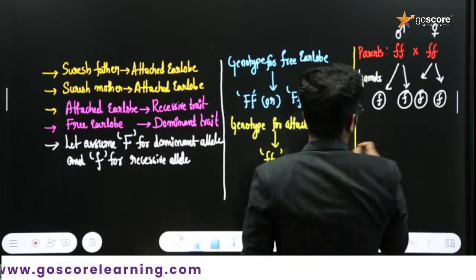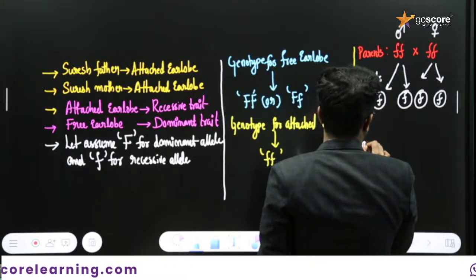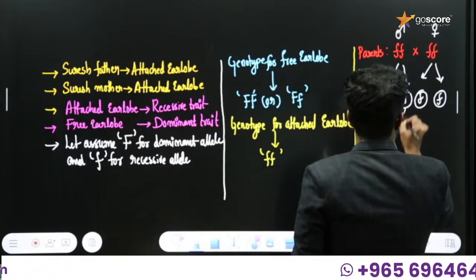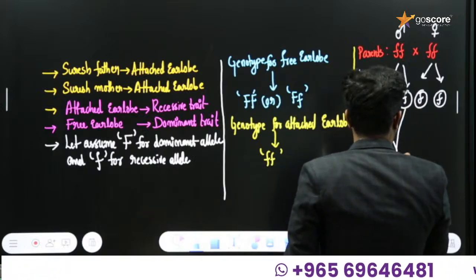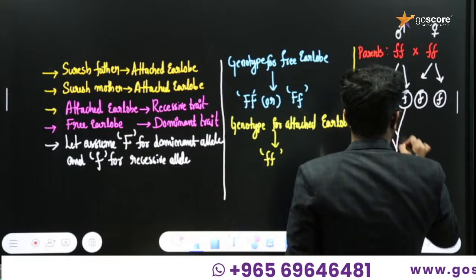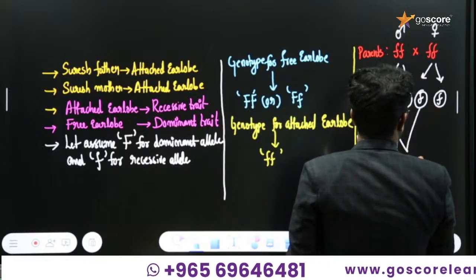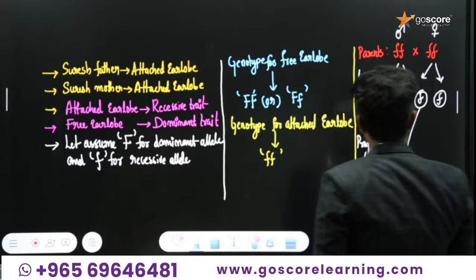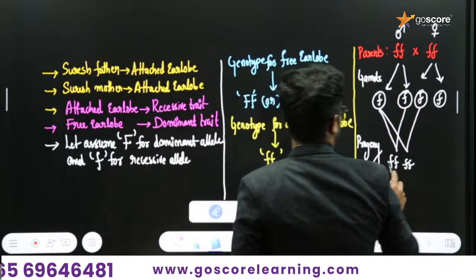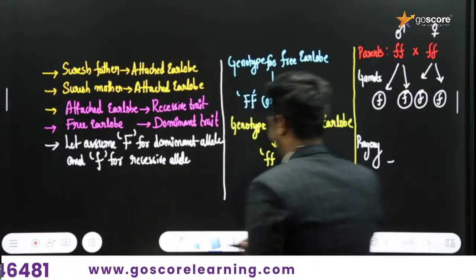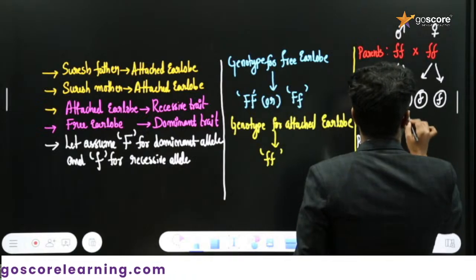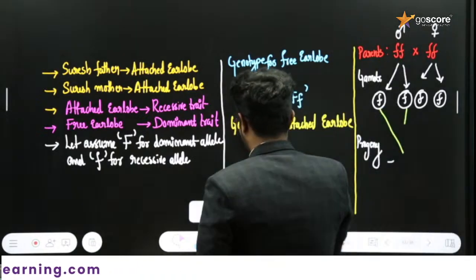Okay, now we can go for the progeny formation. Sorry, I made some mistake. I took the same gamete again and again.